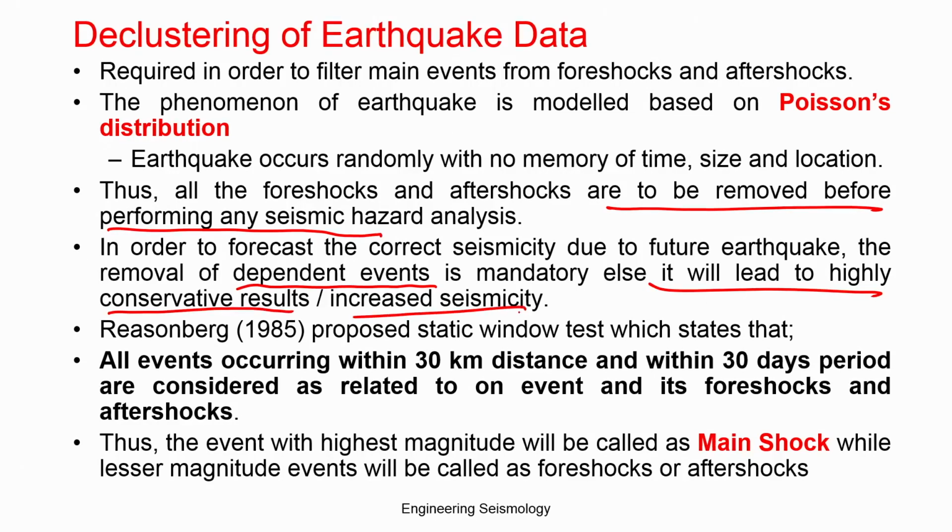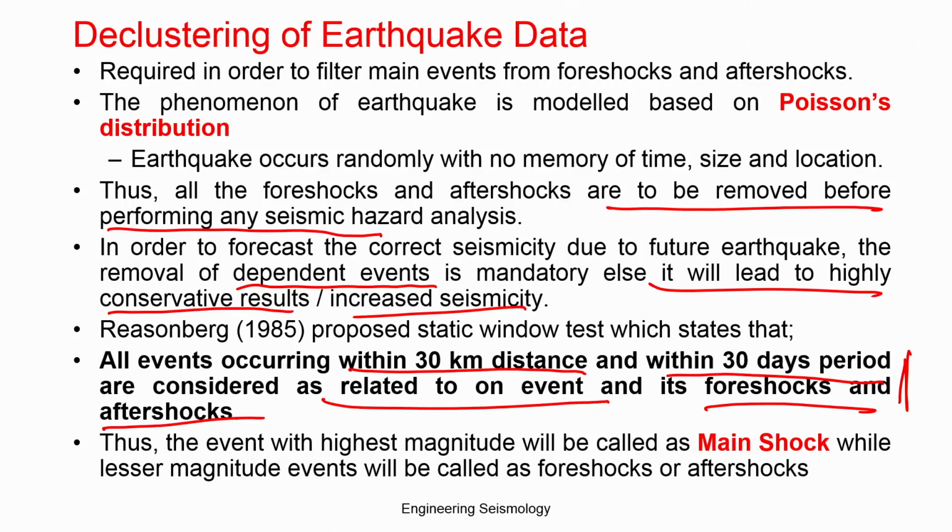So Gardner and Knopoff proposed a static window test, which states that all the events occurring within a 30 kilometer distance and within a 30 day period are considered related to the main event, as foreshock and aftershock. So you should remove the events within this band. Again, I am telling you that this was suggested by them. Recently we are doing research to understand how the declustering window should be defined for Indian data. Maybe we will come up with the result, and you can refer to it in the future.